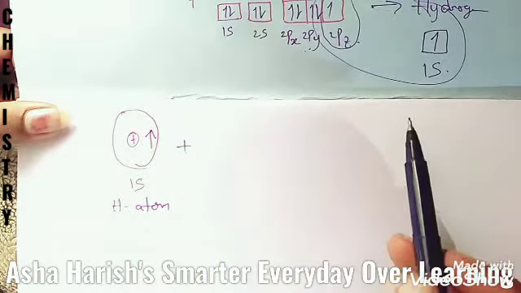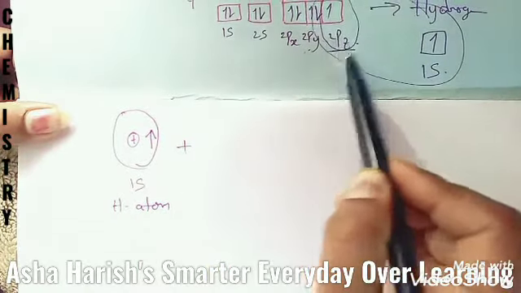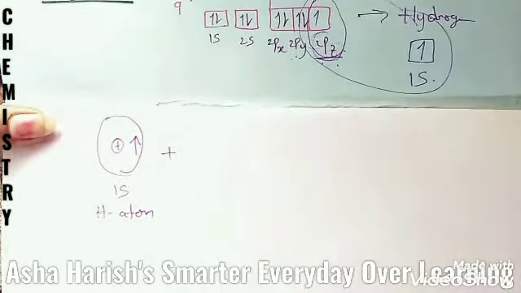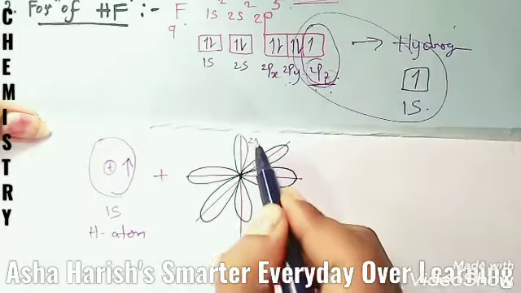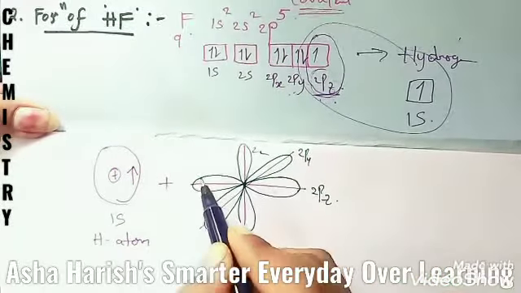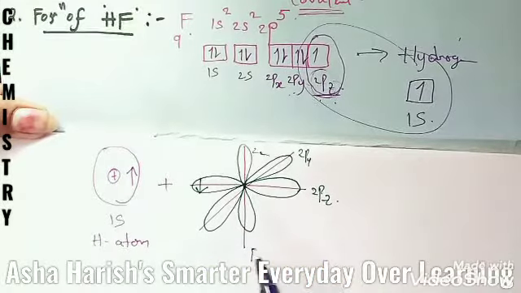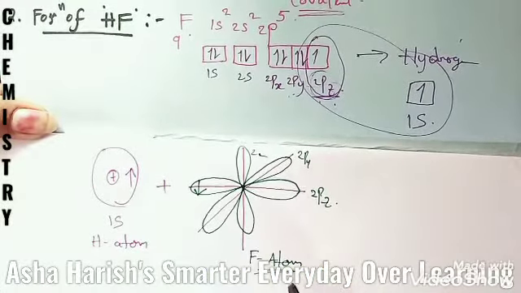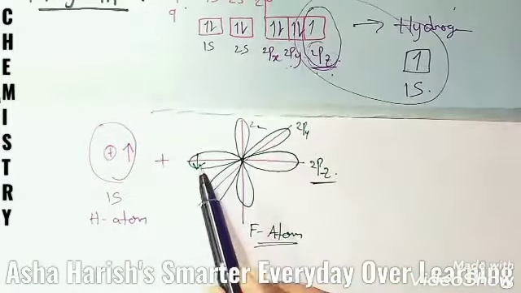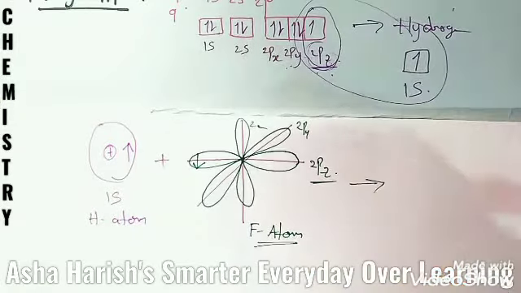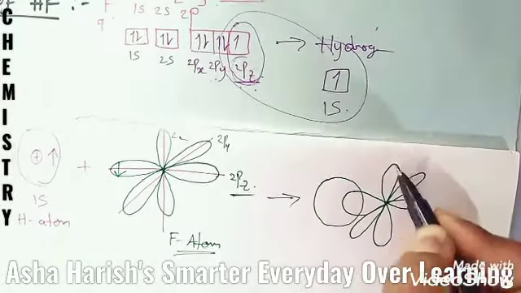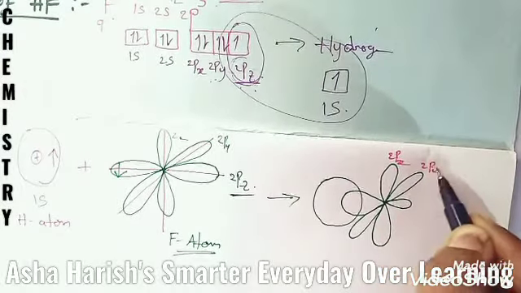Plus, in the fluorine atom there is one single electron which is present in the 2pz orbital. So if you draw the p orbital structure, 2px, 2py and 2pz, which has one electron here. This belongs to the fluorine atom. In the 2pz orbital, one single electron is located here, and by overlapping these two orbitals we will get, finally, this.